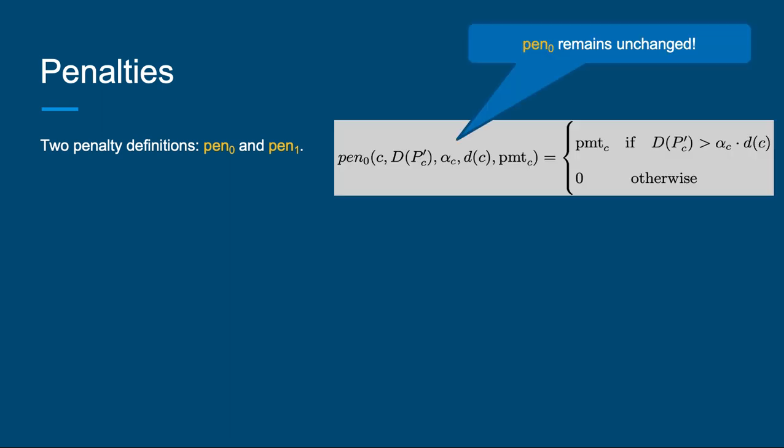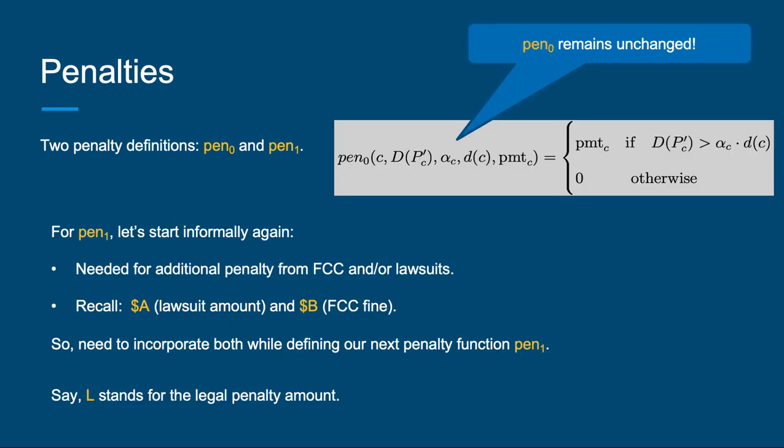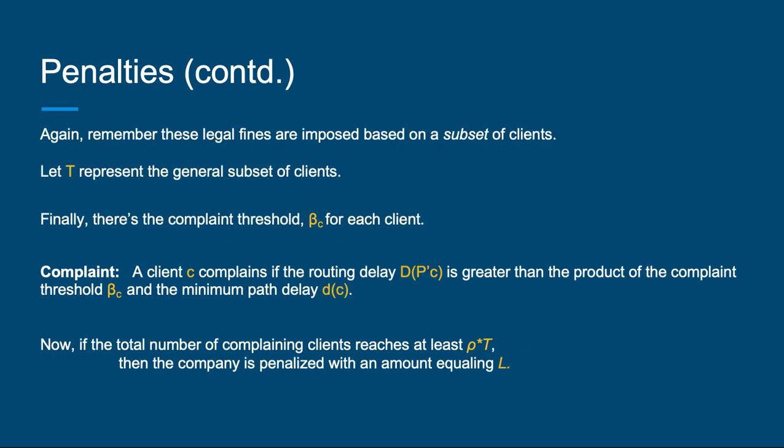The objective here is, as always, for your group to maximize total revenue for ForProfit.Net. The penalties are defined in the same way as in problem 3. That is, we have two penalties, pen_0 and pen_1. Pen_0 is the same from problem 1. Pen_1 is defined informally by incorporating the fines from the FCC and the lawsuit. Also, we take care of the subset of clients that the FCC and the AG keep an eye on.